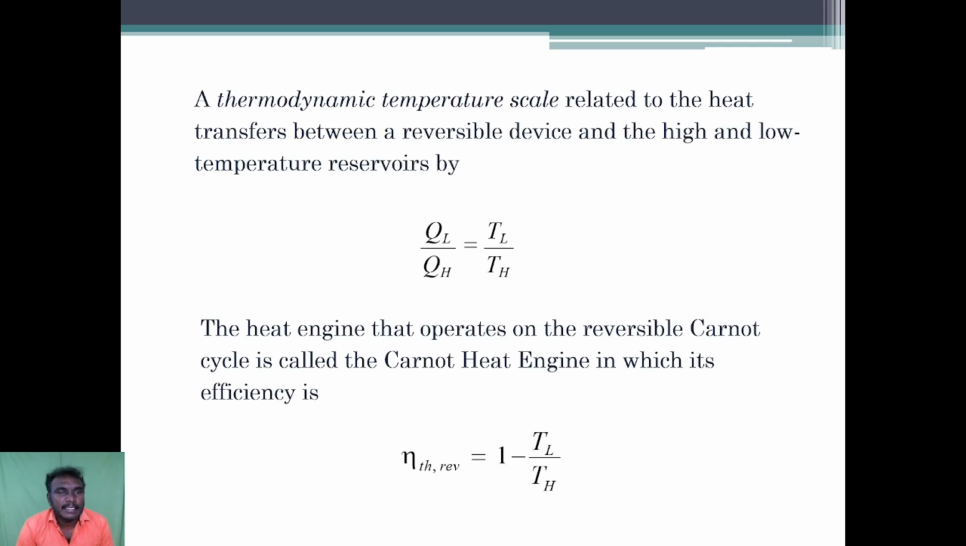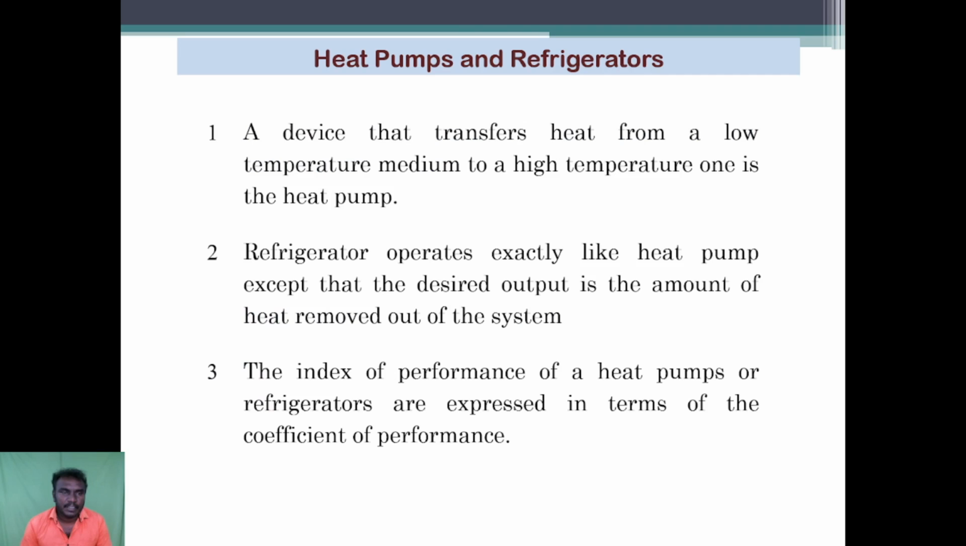Then the thermodynamic temperature scale is related to the heat transfer between a reversible device and the high and low temperature reservoirs. QL divided by QH is equal to TL divided by TH. The heat engine that operates on the reversible Carnot cycle is called the Carnot heat engine, whose efficiency is equal to 1 minus TL divided by TH.